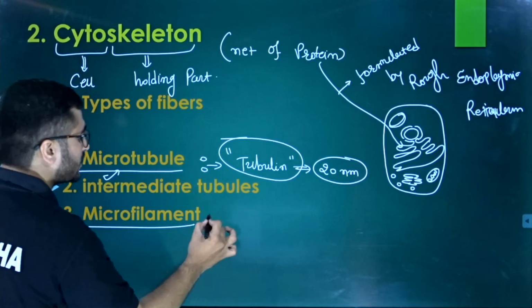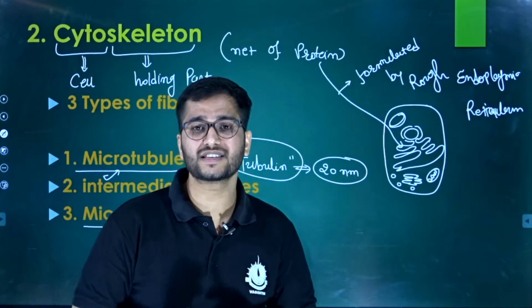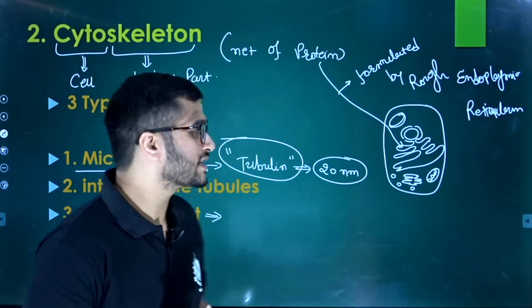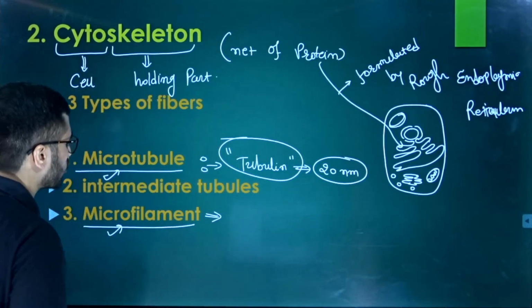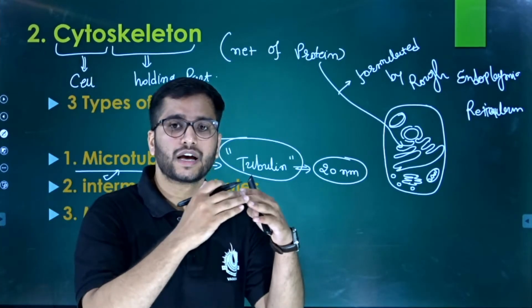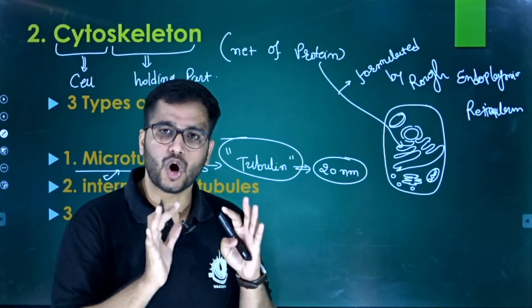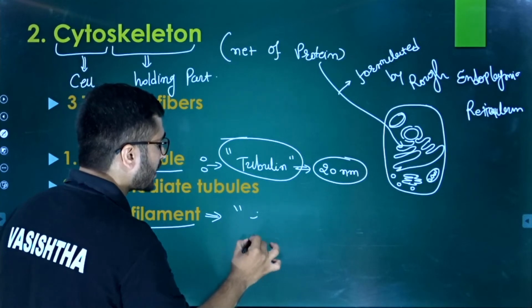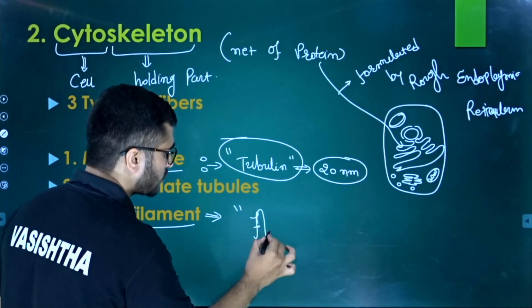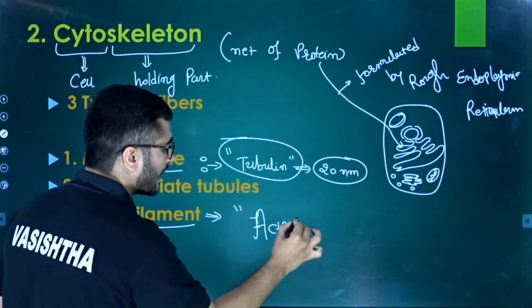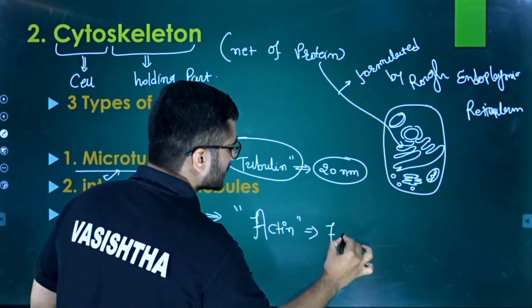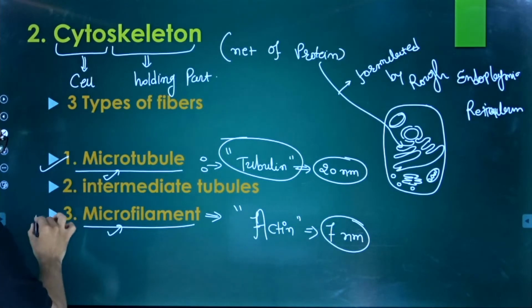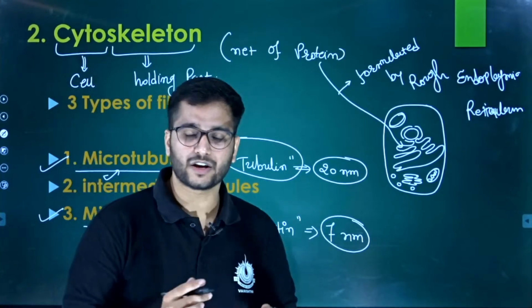Then the microfilaments are also used in cell division when cytokinesis takes place. During cytokinesis, the microfilaments will be arranged at the equator of the cell. Here the protein is actin, and the filament is about 7 nanometer. So these filaments, the microtubule as well as the microfilament, are normally found.